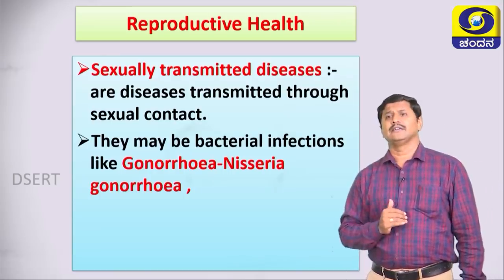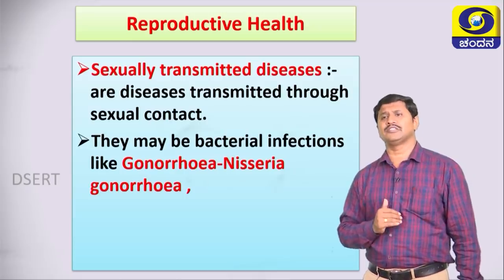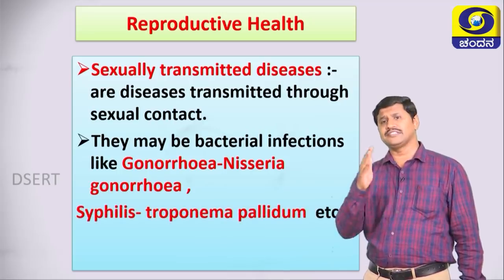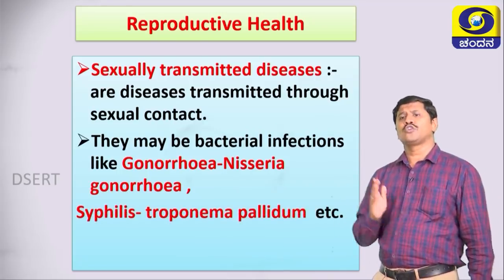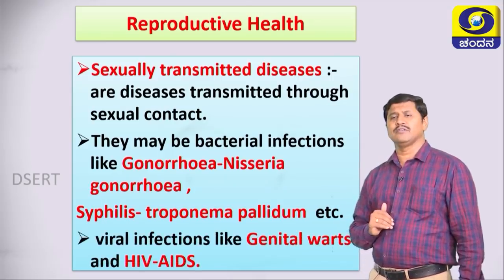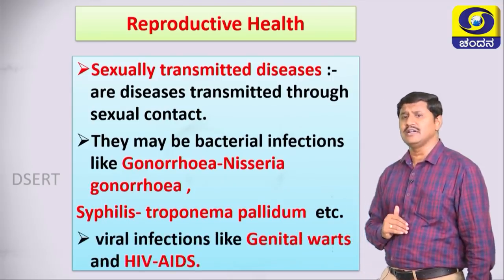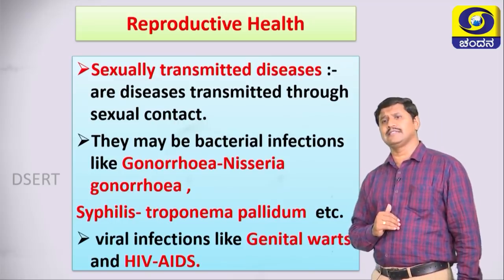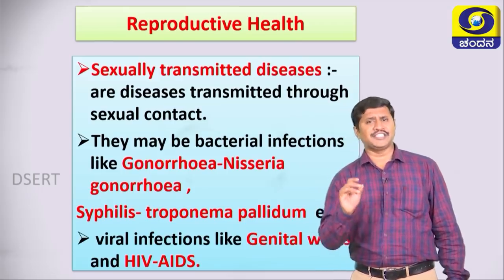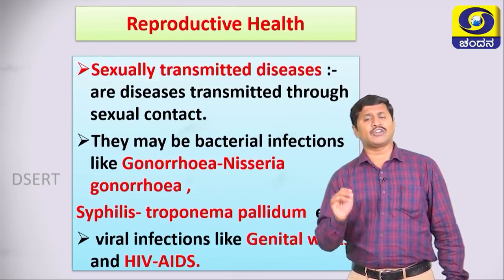Gonorrhea is a sexually transmitted disease caused by a bacteria called Neisseria gonorrhoeae. And another one is syphilis. It is caused by Treponema pallidum. It is a bacteria. Another one is viral infections like genital warts and AIDS. Already know that. What is AIDS? Acquired immunodeficiency syndrome. AIDS is caused by a virus called HIV.